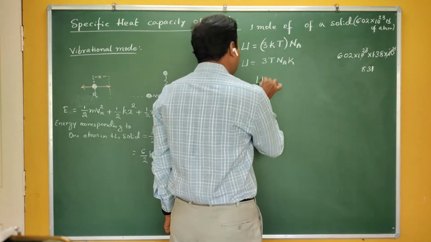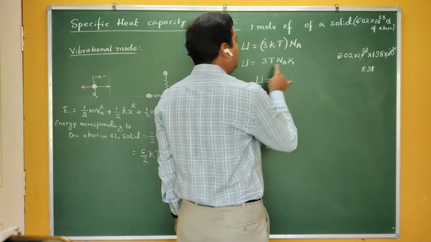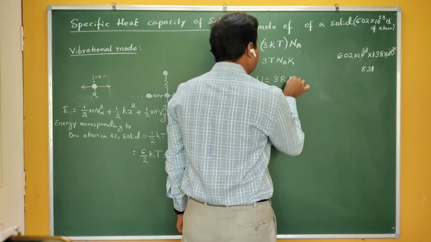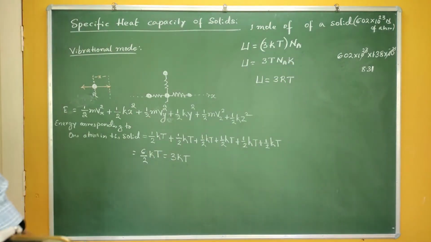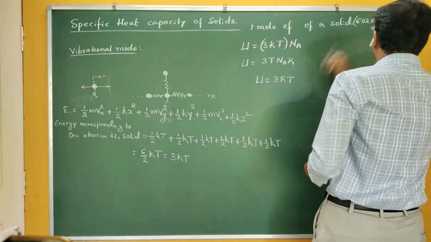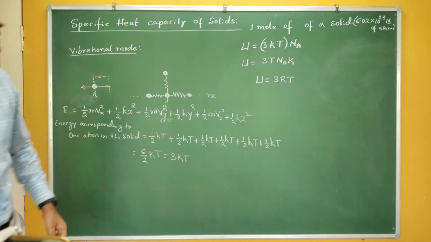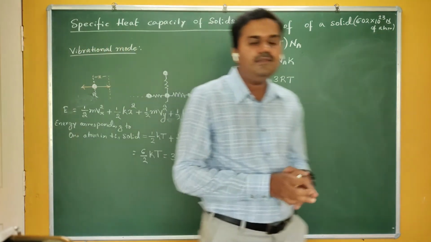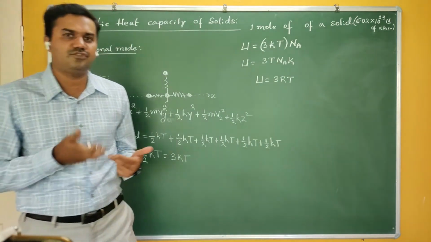Therefore, this is 3, and N into k is R, so this becomes 3RT. Therefore, the energy corresponding to 1 mole of a solid is 3RT. Now this is very interesting. It is for any solid, so we are not discussing a particular solid here.